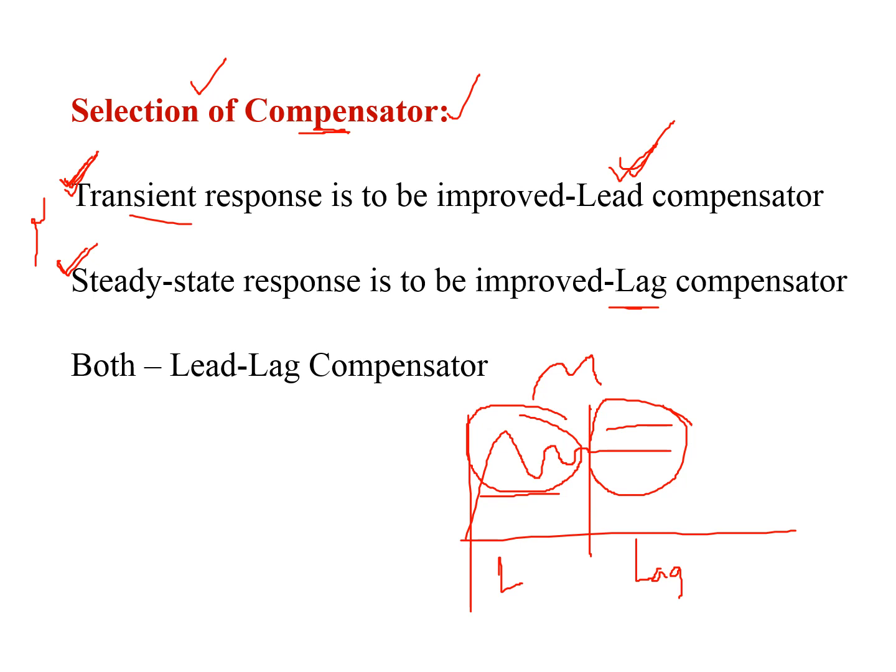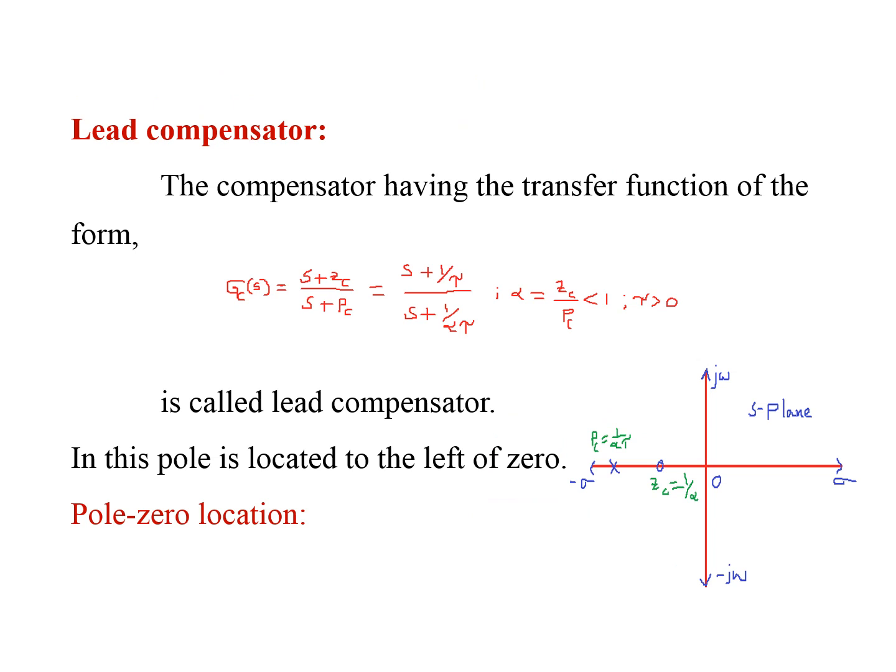Now we are going to discuss the different types of compensators. Coming to types of compensators, the first one is the lead compensator. If the compensator has the transfer function of the form Gc(s) = (s + zc)/(s + pc) = (s + 1/tau)/(s + 1/(alpha tau)), where alpha = zc/pc is less than 1 and tau is greater than 0, that type of compensator is called a lead compensator.